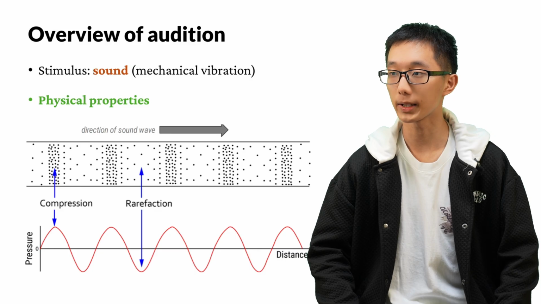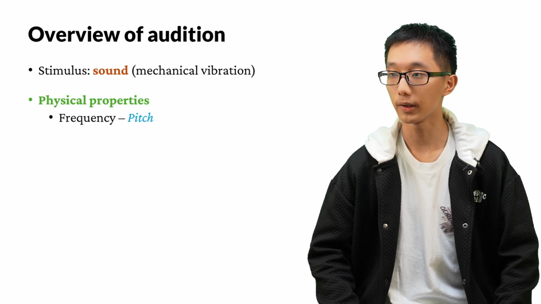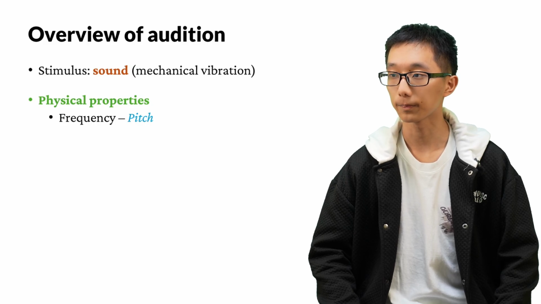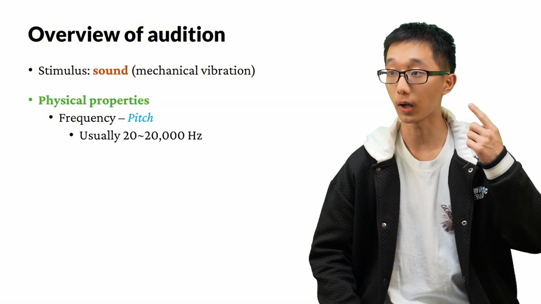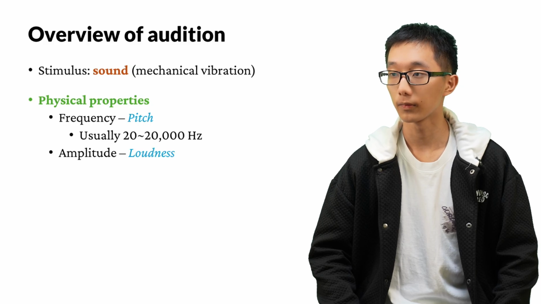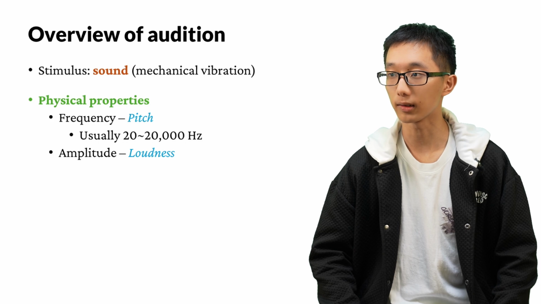There are several properties of this wave. First, the frequency. This is the pitch of the sound, whether the sound is high or low. Usually, our hearing range is from 20 to 20,000 Hz. Another property is the amplitude, which is the loudness of the sound, whether it's loud or soft.